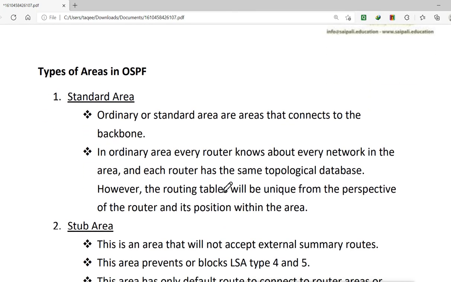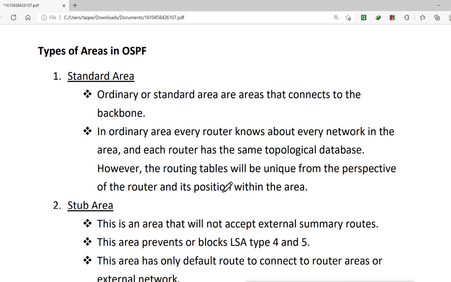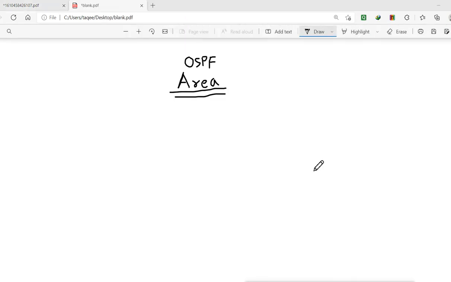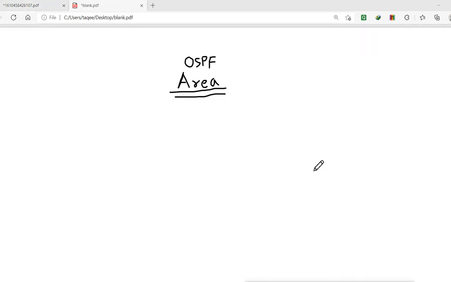Now, types of area, and what is an area first? OSPF is actually divided into multiple areas. We can configure multiple areas in OSPF. But what is this area and why do we need it? These are the types of area, but first we should know what an area is and why we need it. Okay, what is an OSPF area?